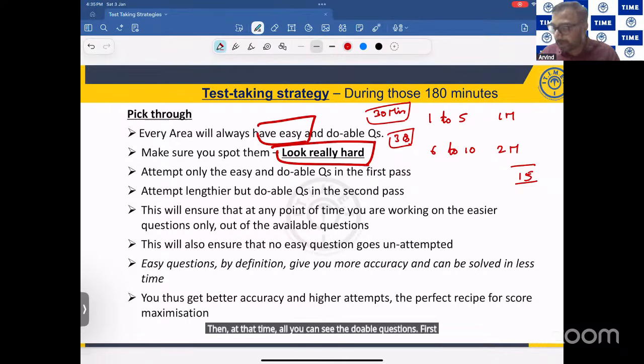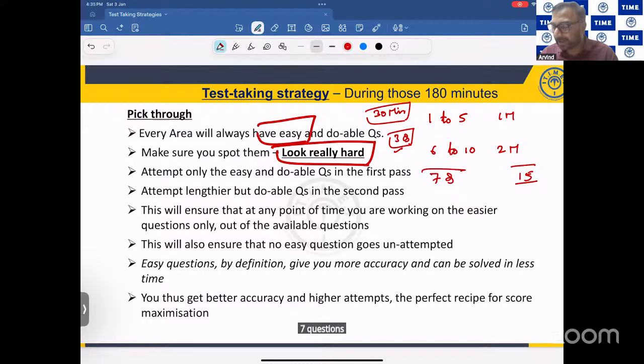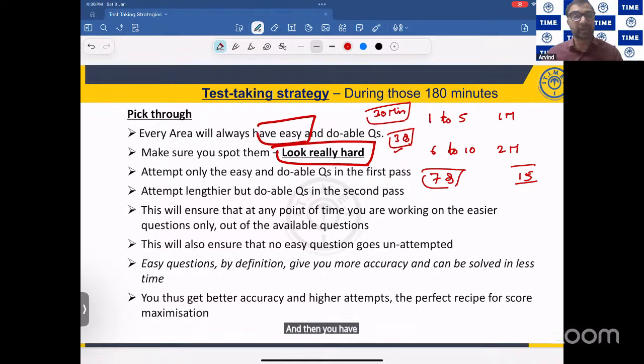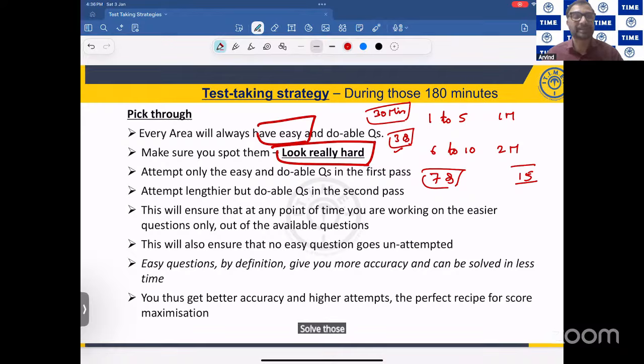After doing the 3 questions, out of 10 questions you have solved 3. How many questions are left now? 7 questions are left, right? For these 7 questions, you are given 7 minutes, let us say, and then you have another 23 minutes. In these 23 minutes, there are some questions which will take more than a minute, maybe 2 or 2.5 minutes. Solve those questions.